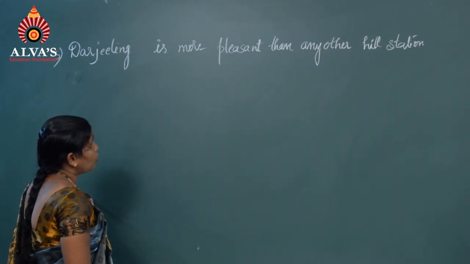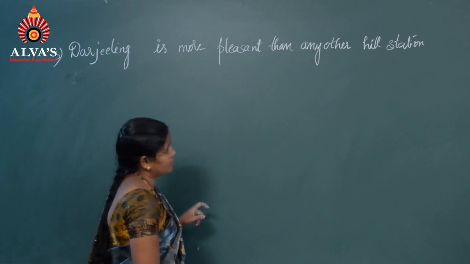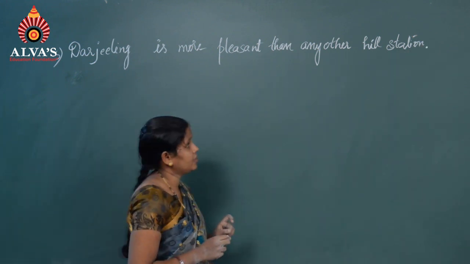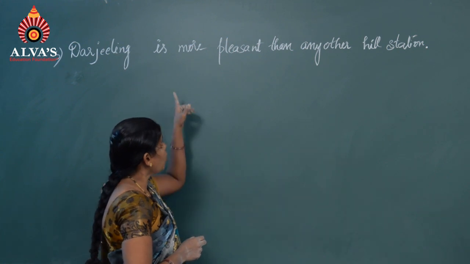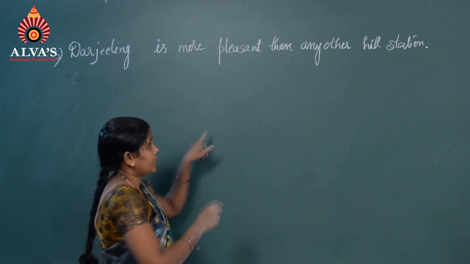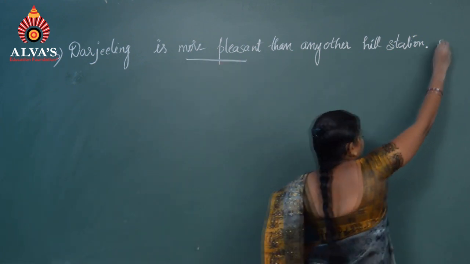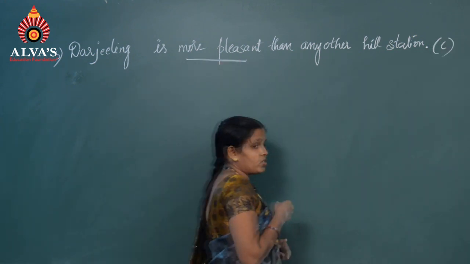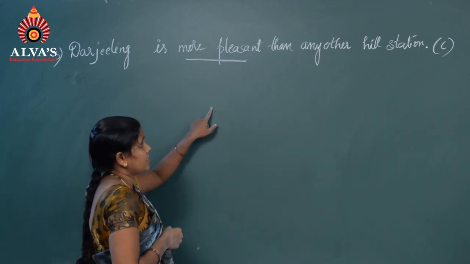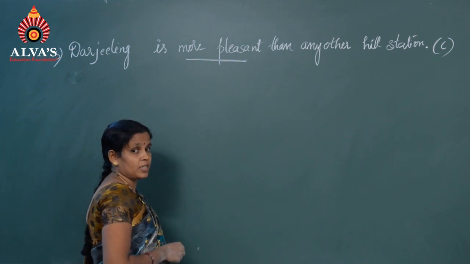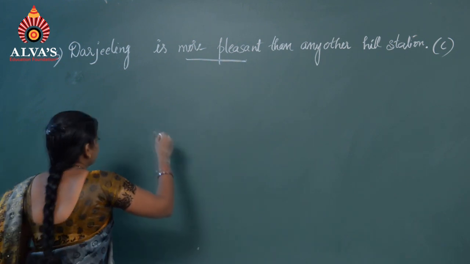Darjeeling is more pleasant than any other hill station. Can you recognize the degree here? Pleasant, more pleasant. It is the comparative degree. What is the positive degree of this? This is unique here, any other, not many other. So, positive will start from no other.